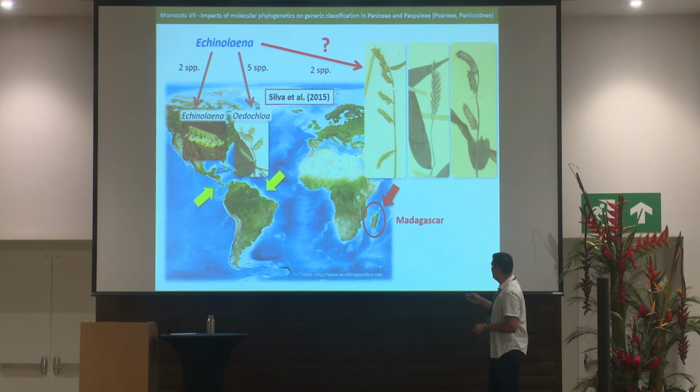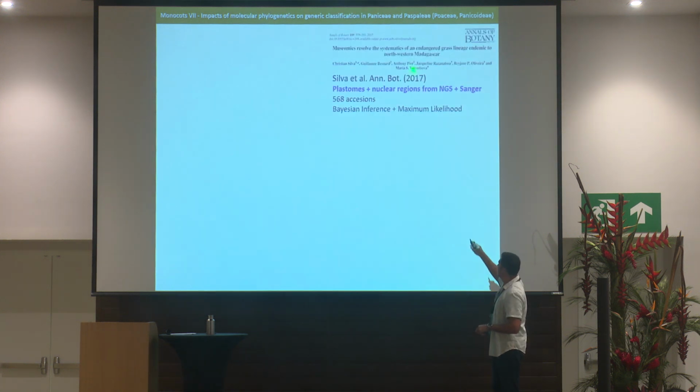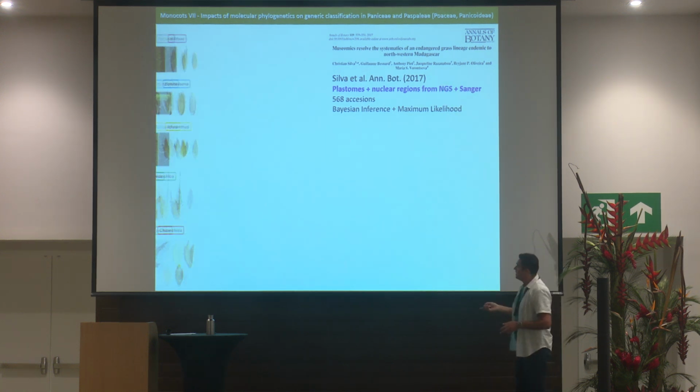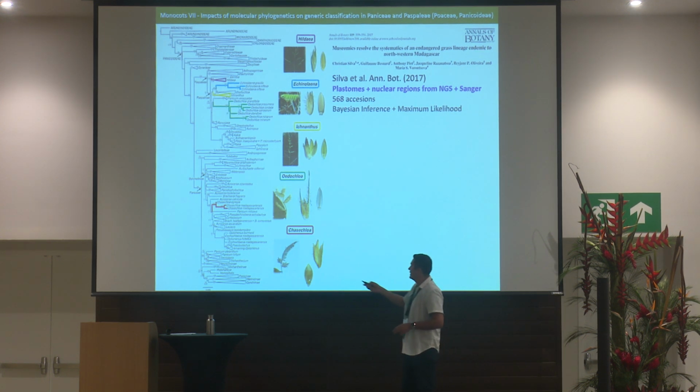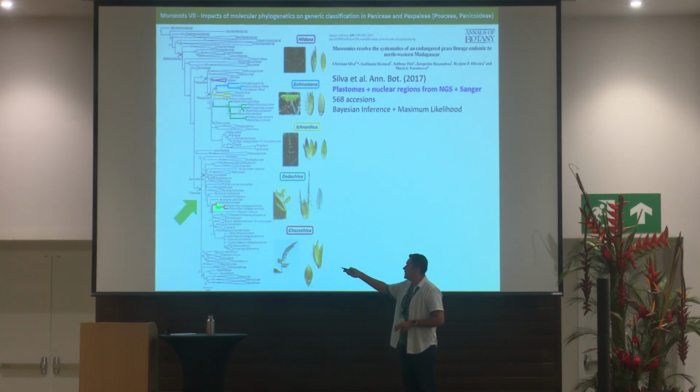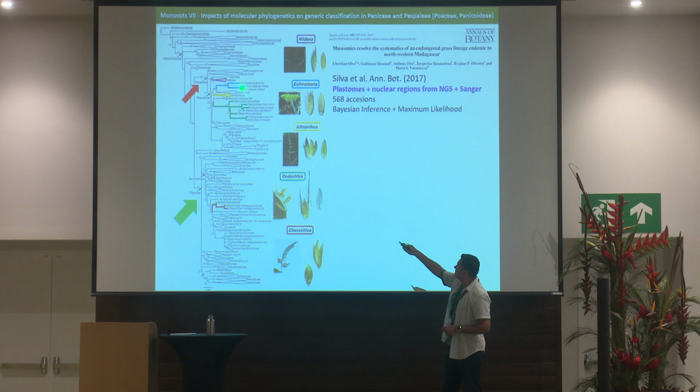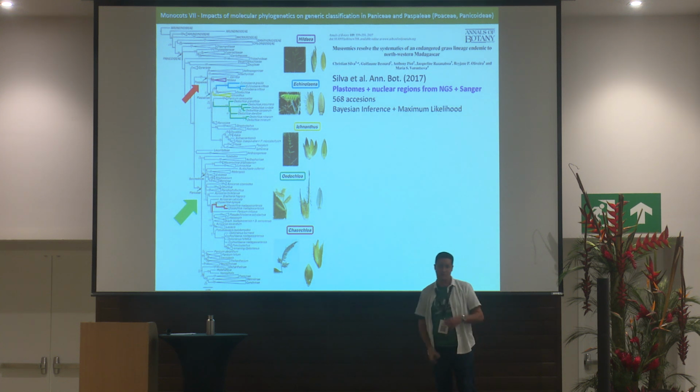We only analyzed their phylogenetic relationships within the tribes Paniceae and Paspaleae in a subsequent study published in 2017 in collaboration with Guillaume Besnard, Beth van Silva, and other colleagues. We used data from NGS plus Sanger sequencing, and what we got was that the Malagasy species of Echinolaena were recovered here in this clade in red within tribe Paniceae, subtribe Boivinellinae, whereas the species of Echinolaena and Ichnanthus belong to a different tribe.